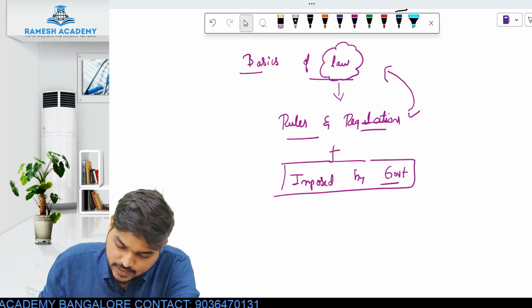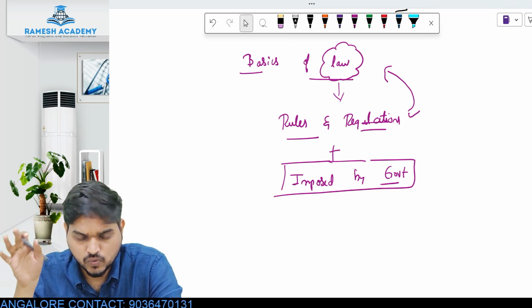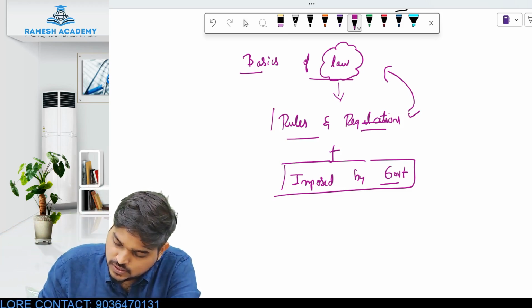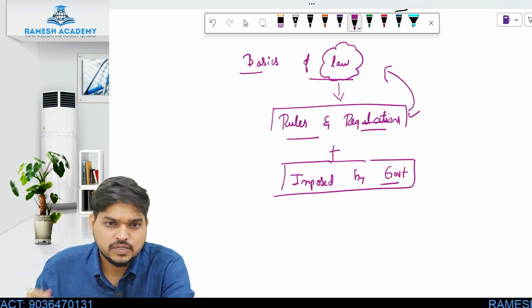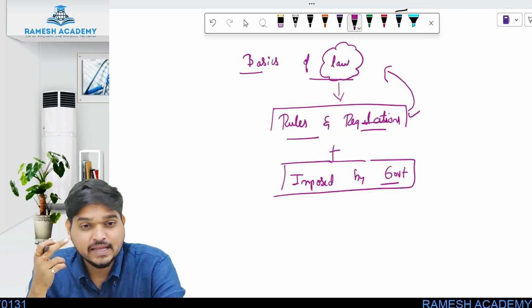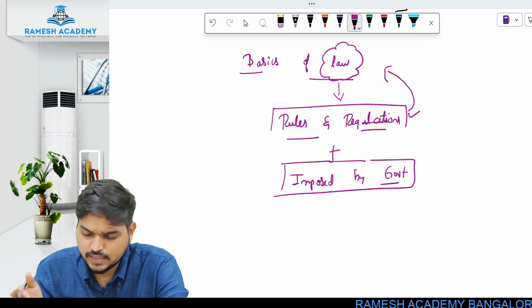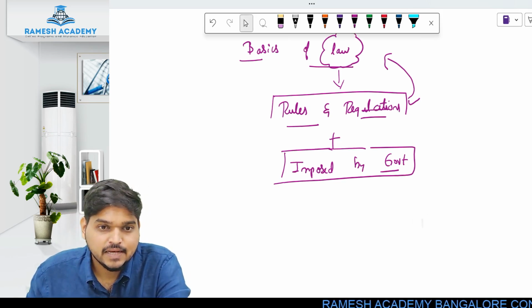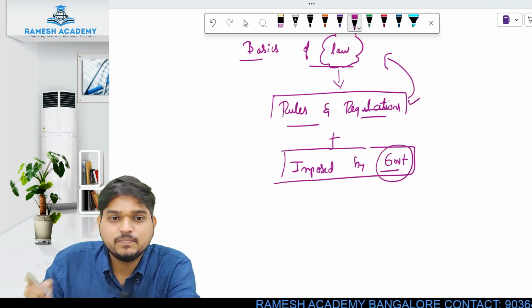Let's say when you're riding a bike or driving a car on the road, you follow certain rules and regulations, right? You'll follow the traffic rules, the traffic signals. You'll follow the rule of wearing a helmet, wearing a seat belt, all of those rules, right? But these rules and regulations are imposed by whom? By the government. So now these traffic rules will become law.